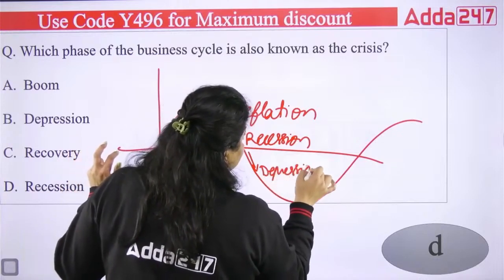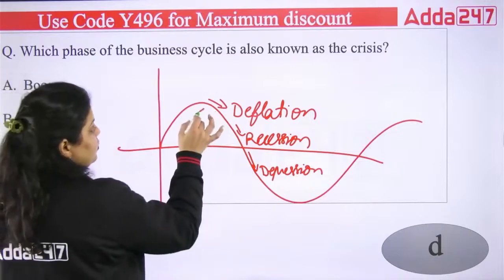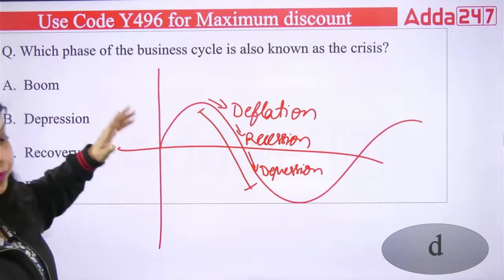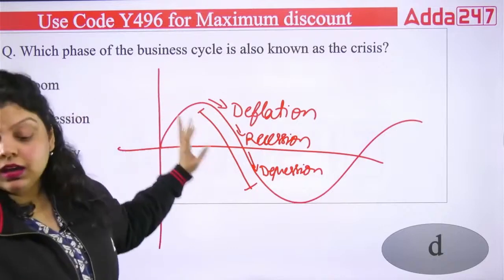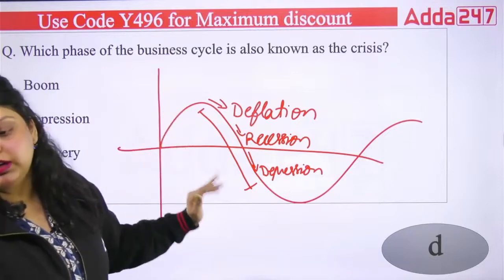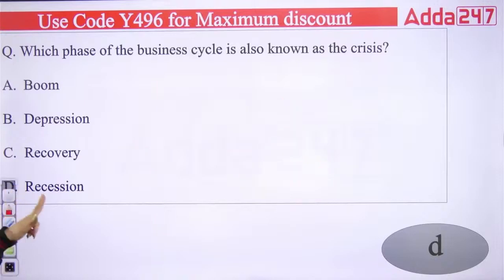So all three are in the same context, they are situations when the economy is in contraction, when the economy is declining. But the level of decline and the level of losses will be different in deflation, recession and depression. So the right answer here is D, that recession is also known as the crisis.